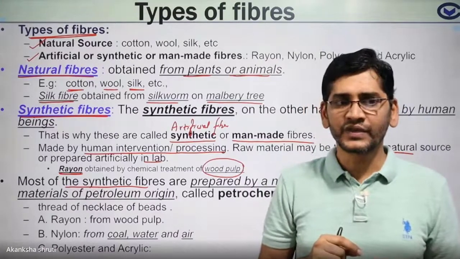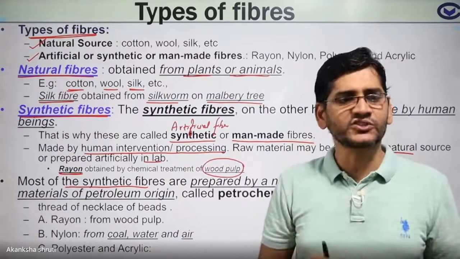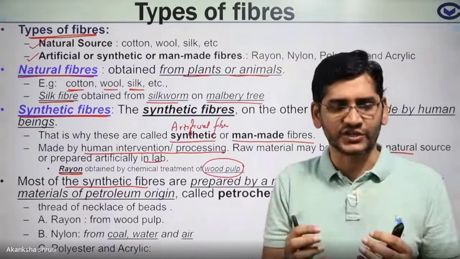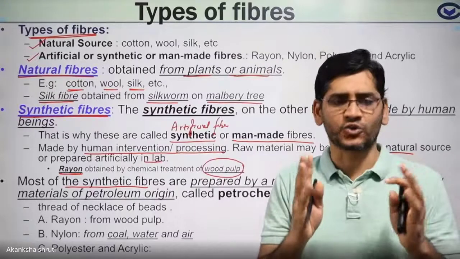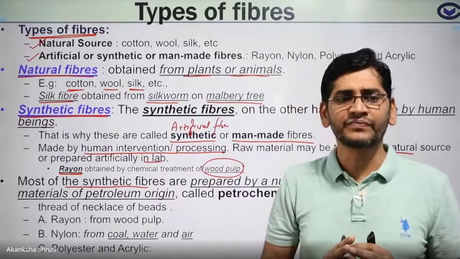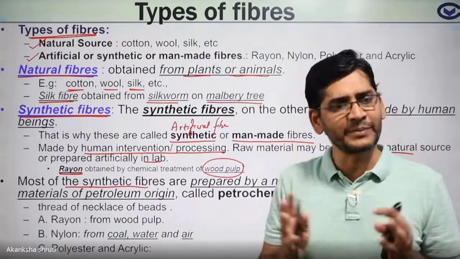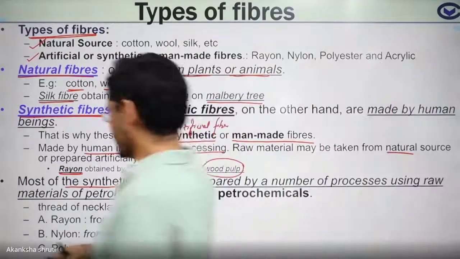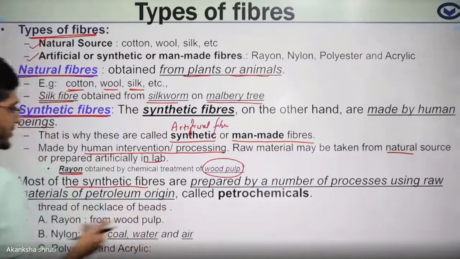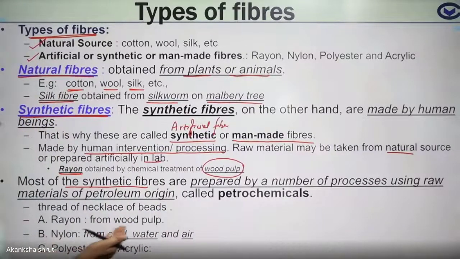Students, all these chemicals are collectively called petrochemicals, meaning the chemicals obtained from petroleum. The source of this petroleum is the earth; by digging the earth, we get it.